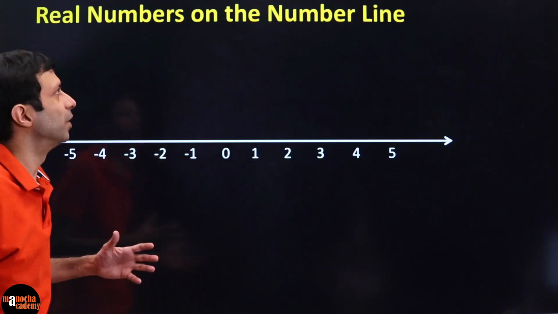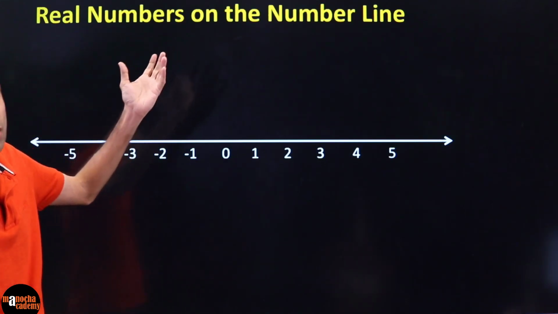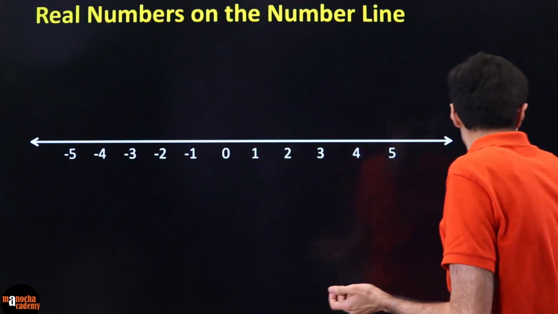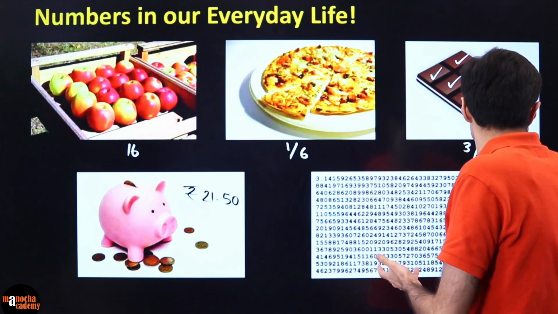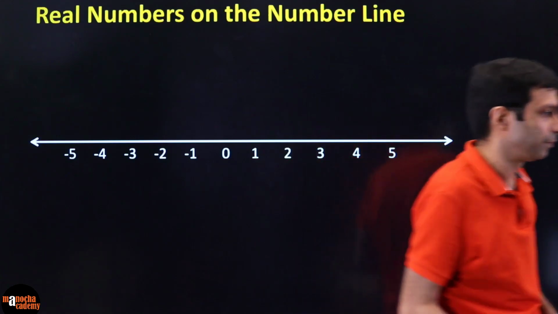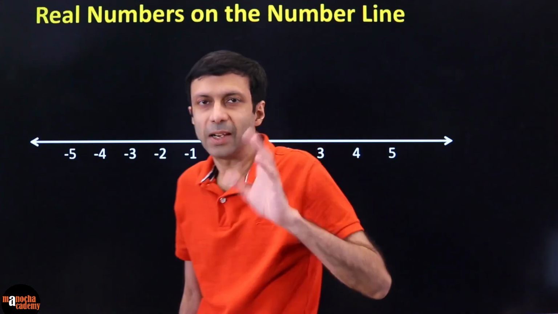So there are lots of numbers, and there's this important term. All these numbers are called real numbers. So the question is, how do you define them? All the numbers we talked about in the previous slide are real numbers. Now, how do we define what real numbers are? Can you guys tell me? What are real numbers? Every number is a real number. Integers, rational, irrational. See, I'm getting different answers. Numbers starting from 1, those can be shown on a number line. Okay, many answers here, so I'll come to that question.